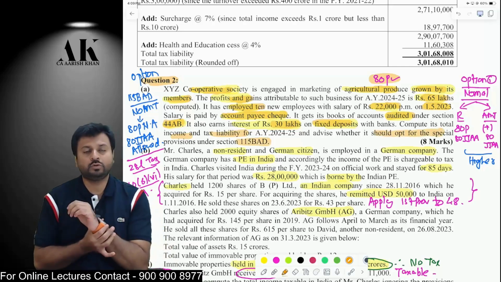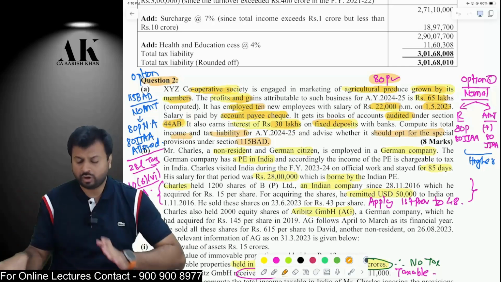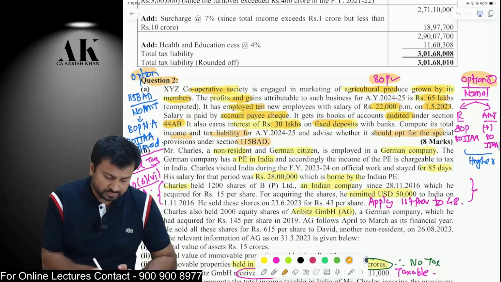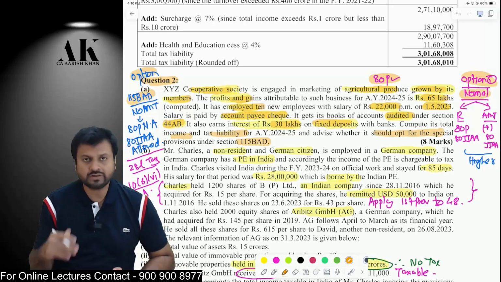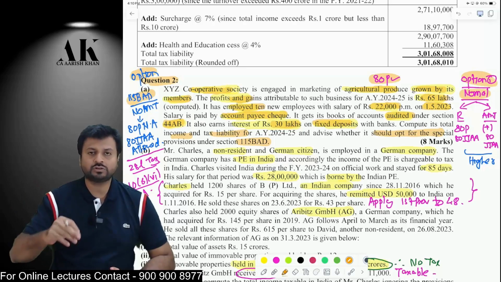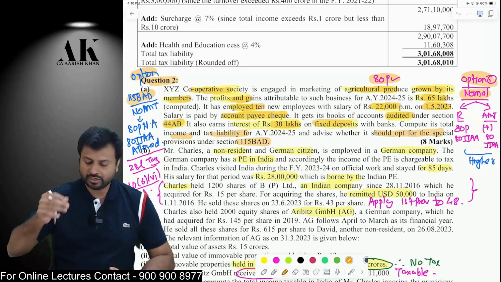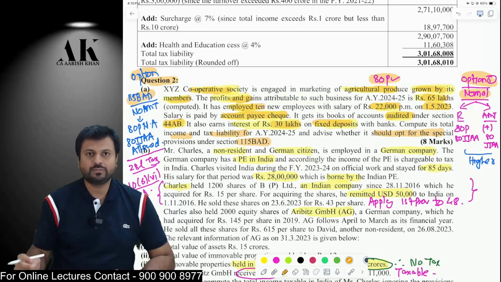Now, we need to make two calculations over here. First calculation, as per option 1, we will do the normal calculation. Option 2, we will do 115BAD. In option 1, when we are doing the normal calculation, in that also we have to do two calculations: one as per regular provision and one as per AMT. Now, let's compute in option 1, as per regular provision, how we will compute the income.